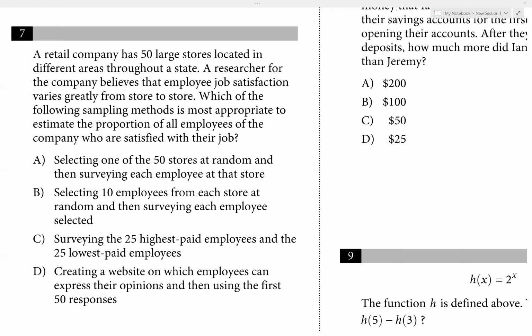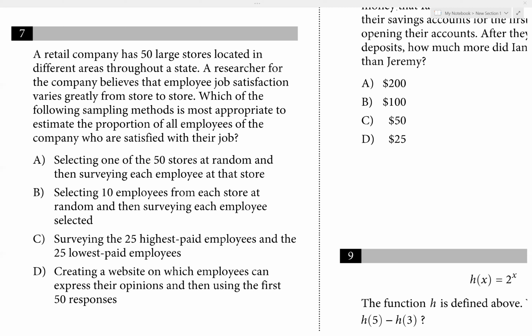A says selecting one of the 50 stores at random and then survey each employee at that store. Well, would that work if we just select one store here? No, right? Because of all 50 stores, we know it varies from store to store. So depending on the location of the store, they might have different opinions.